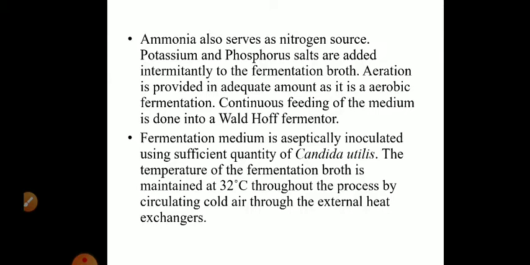Because the process is aerobic, aeration is provided in adequate amount. It is a continuous process, so continuous feeding of the medium is done in the Waldhof fermenter, while we check the aeration, pH, and so on.